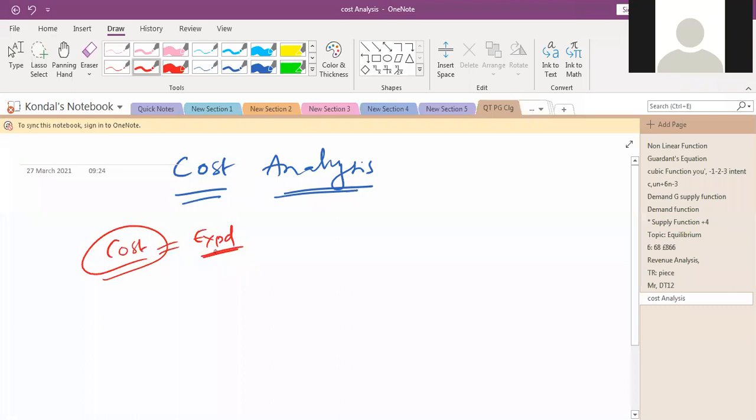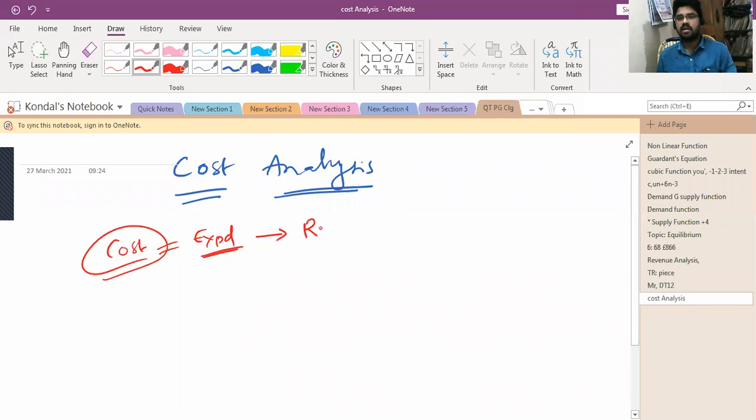Expenditure. When you are running an industry, you need to spend some amount of money on raw materials in order to produce goods and services, right? For example, labor, other raw materials, fuel, etc. We need to spend some amount of money in order to produce goods and services. That is called your expenditure or cost.